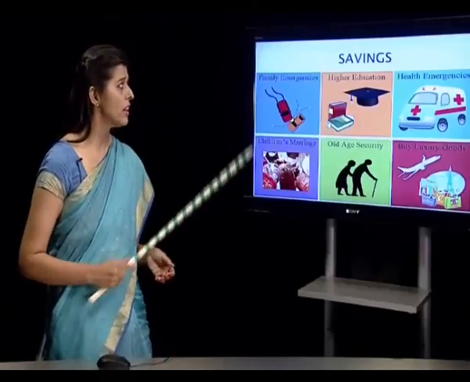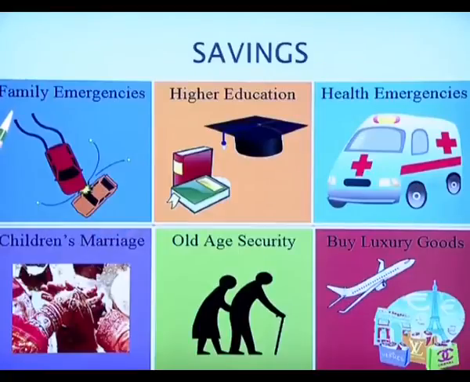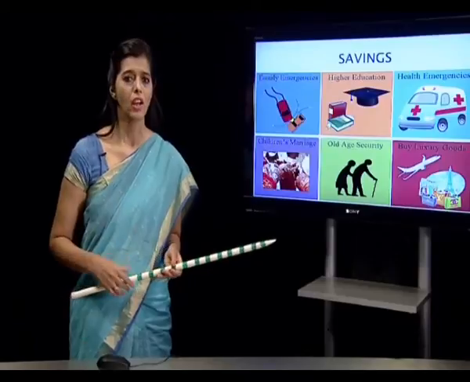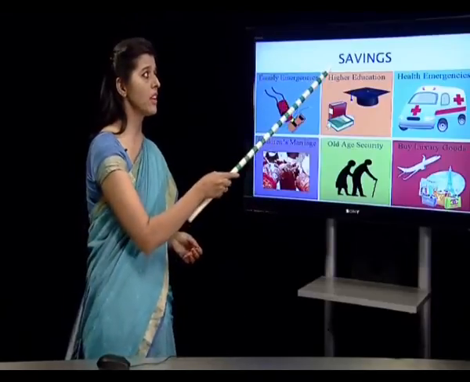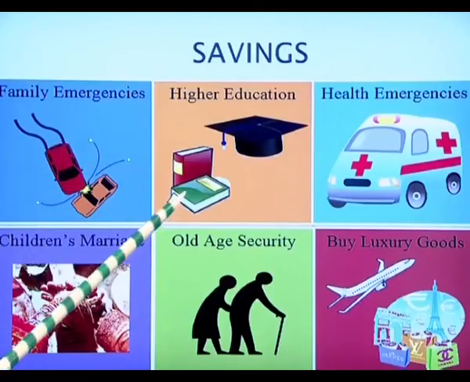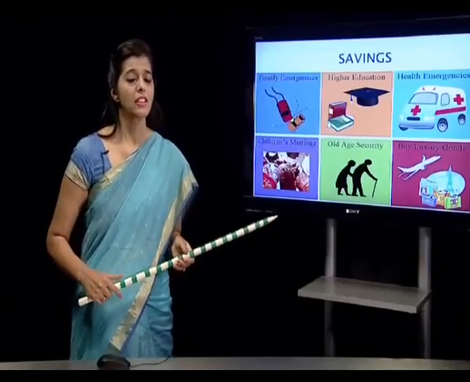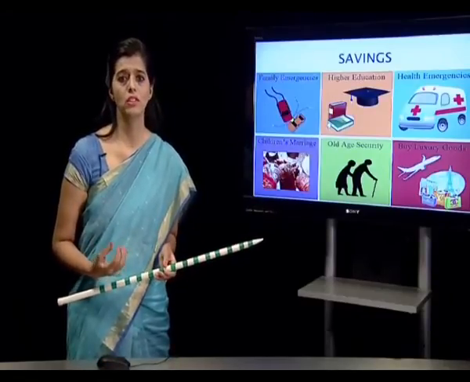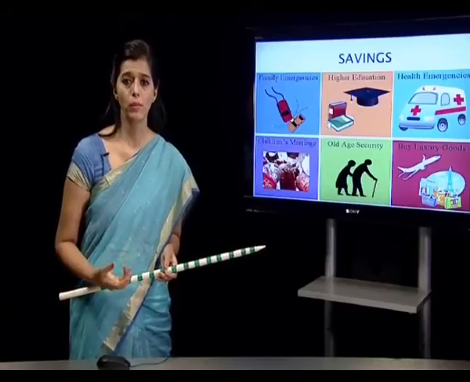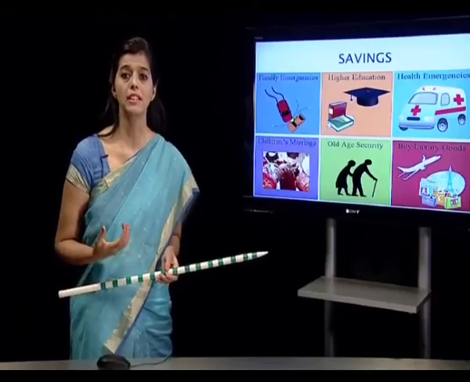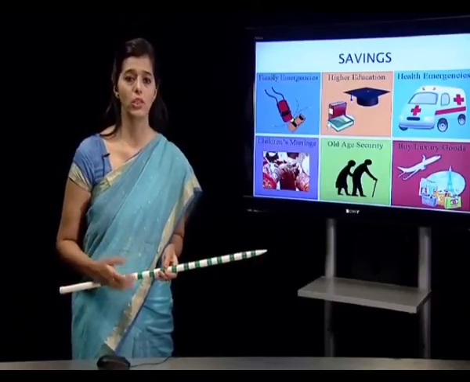We are saving so that we are able to meet the family emergencies. Every family can have certain emergencies. There is no certainty that everything will always go fine. So, in case of emergencies, our saving is going to help us. For higher education in a family, some members might want to go for higher education. In that case, saving will be of help. Suppose children decide to go abroad or to a university for higher education, the saving that the family has will be a big asset for their children to get a good education.